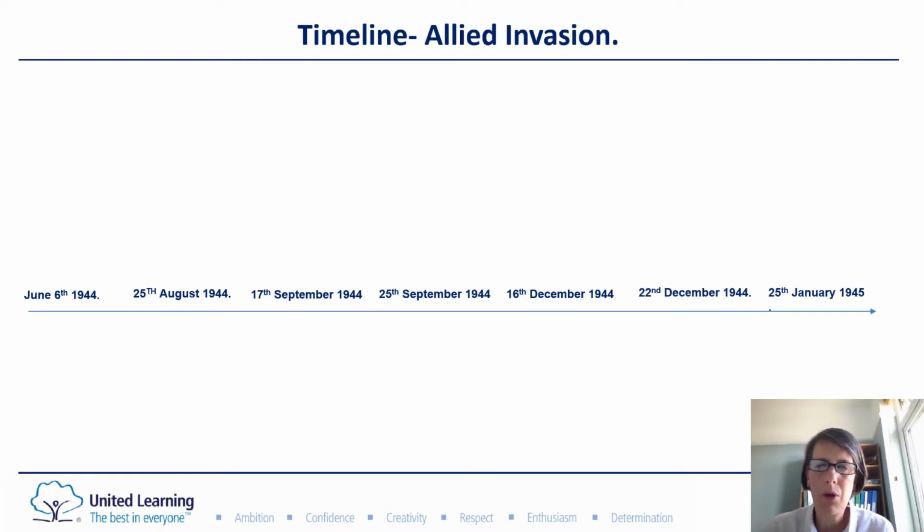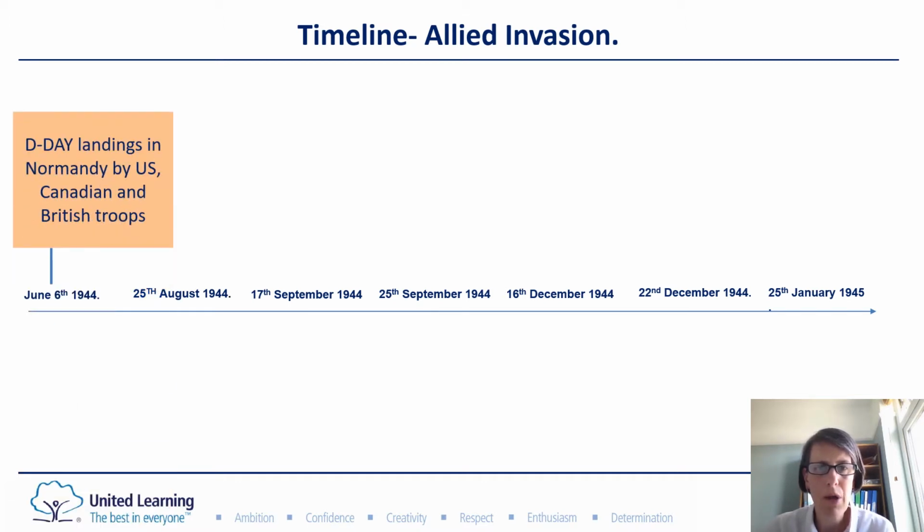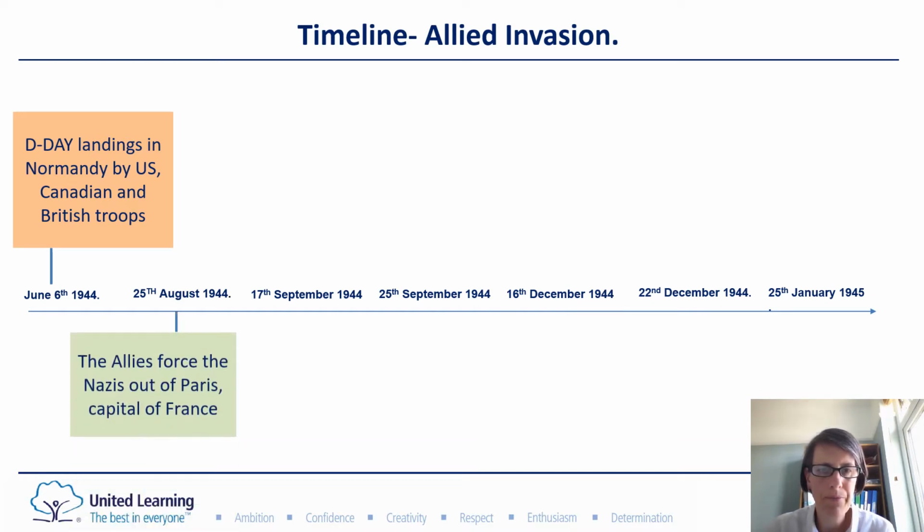Okay, this lesson then we're going to look at the timeline of the Allied invasion, and we're going to start with the D-Day landings that you looked at last week. So we know that American, Canadian and British troops landed on the 6th of June 1944. By August, so it took quite a long time, you can see the beginning of June to almost the end of August, so June, July and most of August, the Allies come down from the coast of France and reach Paris and force the Nazis out.